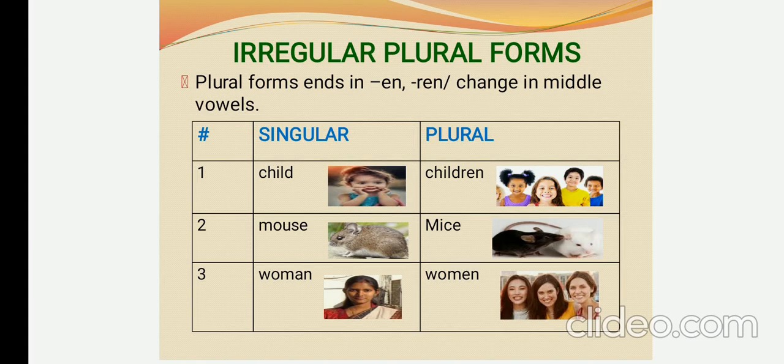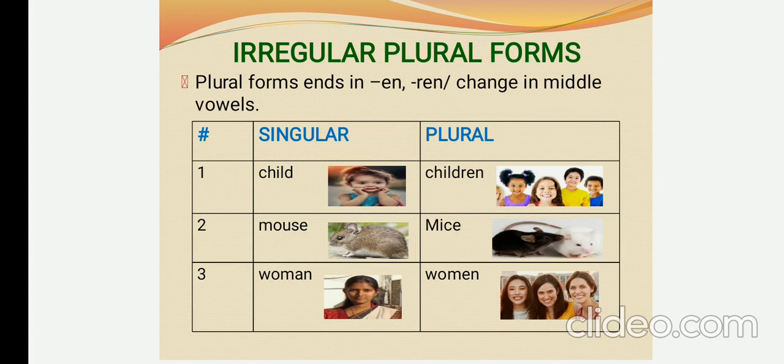Ox, oxen. Mouse, mice. So mouse means one rat, mice means more than one. Rat, rats. Woman, one. Women, more than one. See, woman, M-A-N. We just removed the vowel A and wrote the letter E.